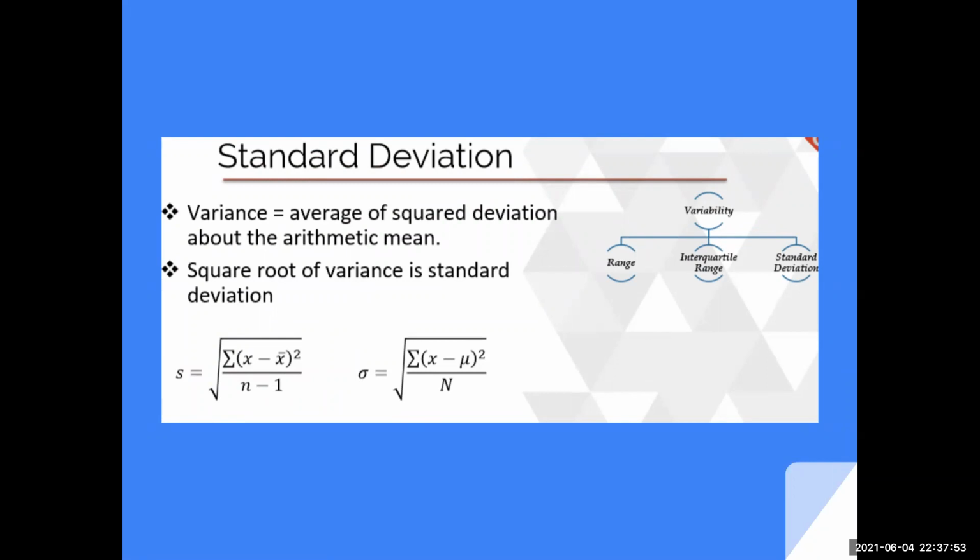And variance is the square of this. So basically, when you square this number, that is the variance. We were in the Excel over here.